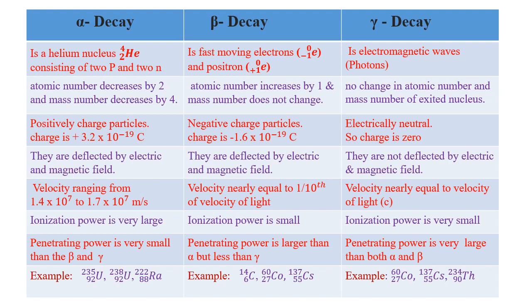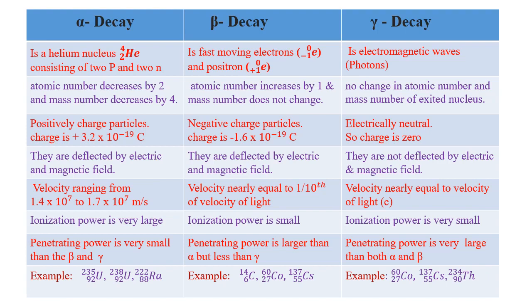Second, in alpha decay, the atomic number decreases by 2 and the mass number decreases by 4. In beta decay, the atomic number increases by 1 and the mass number does not change. In gamma decay, there is no change in atomic number and mass number of the excited nucleus because it is just an emission of photons or electromagnetic waves.